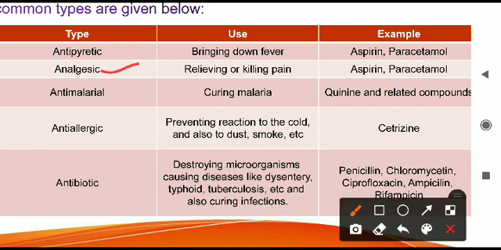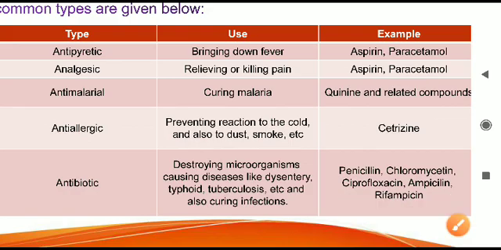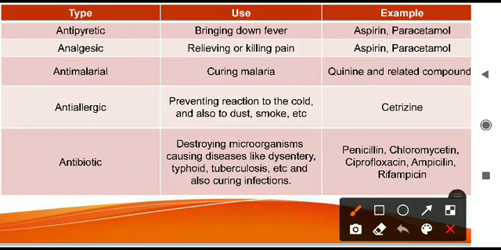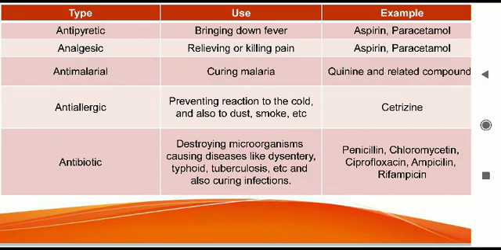Next is analgesic. They are just painkillers. They help in relieving pain. Whenever any pain is there, this type of medicine is taken. Here also the same examples will work, that is aspirin and paracetamol. Next is anti-malarial, which is used to cure malaria. In case of malaria, we take anti-malarial medicines, and the example here is quinine and related compounds.